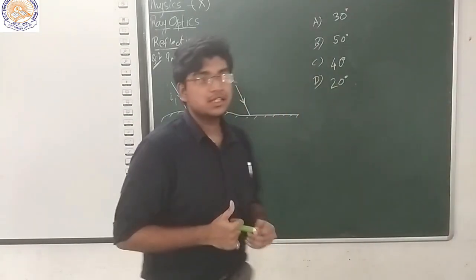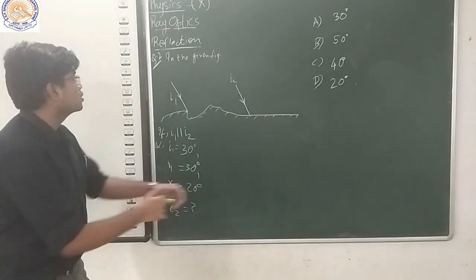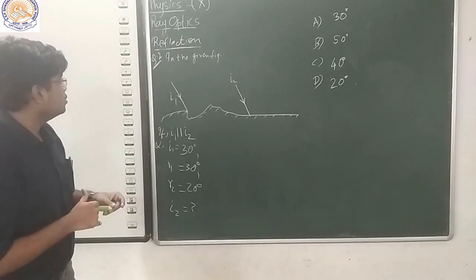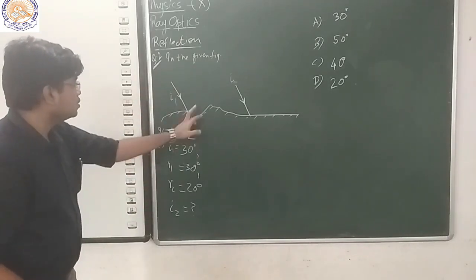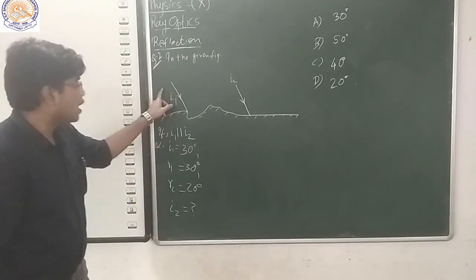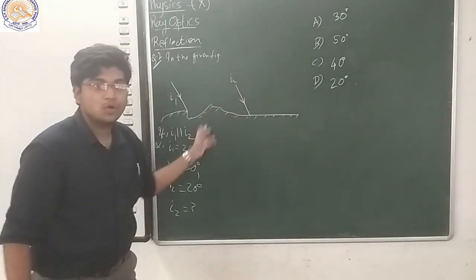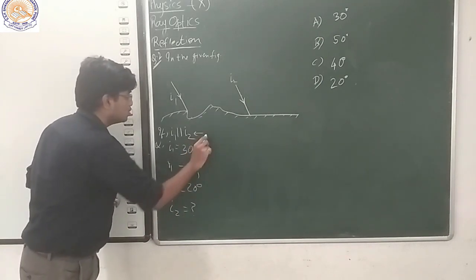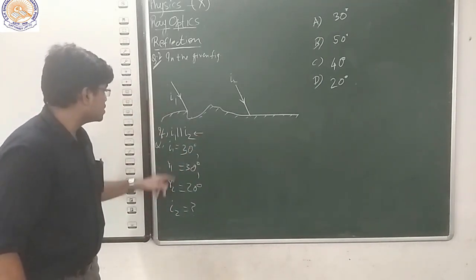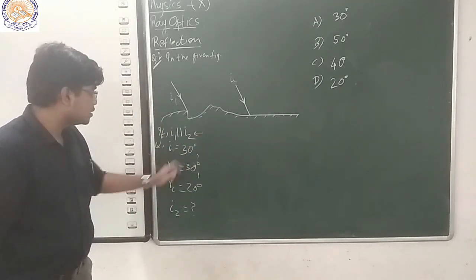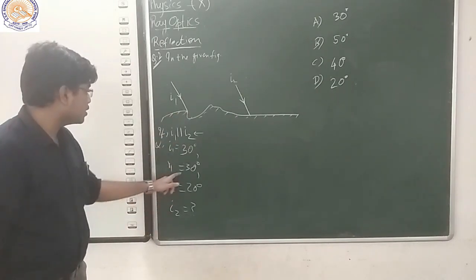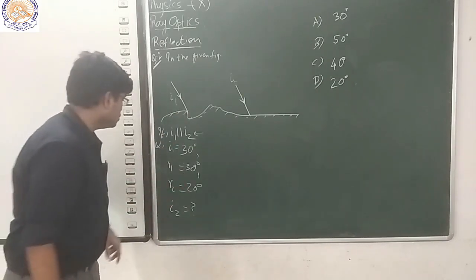Okay, here is the second question. In this question, they have given in the given figure that the incident rays I1 and I2 are parallel. This is given, and the angle of incidence of the first ray is 30 degrees, and its reflected angle is 30 degrees too.